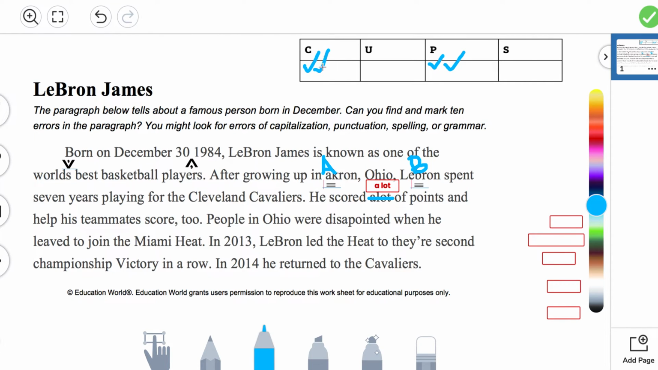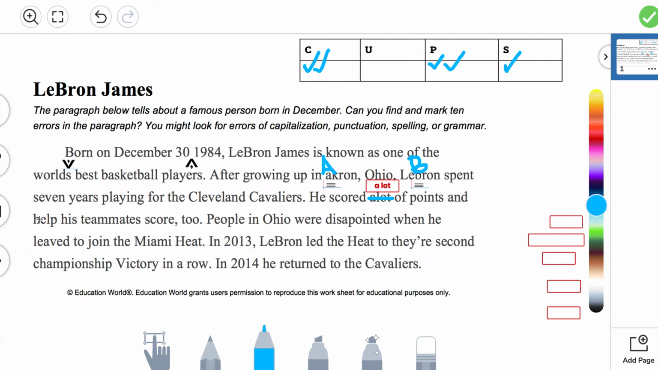What kind of error was this? Was this dealing with capitalization, usage, punctuation, or spelling? This was a spelling error, so add a check mark underneath the S column. So I'll pause at this time. What I have on my screen, you should have on your screen as well.